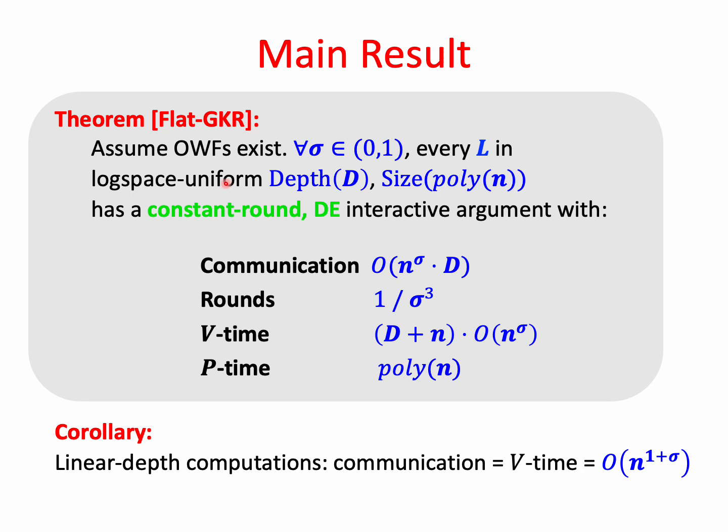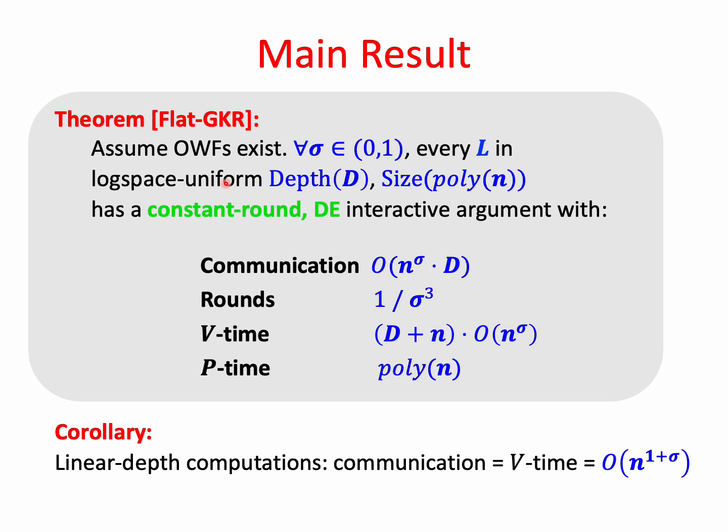Okay, so the theorem goes as follows. Assume one-way functions exist. Then, for any sigma between 0 and 1, every language L computable in log space uniform depth D size poly has a constant round, doubly efficient interactive argument with the following parameters.